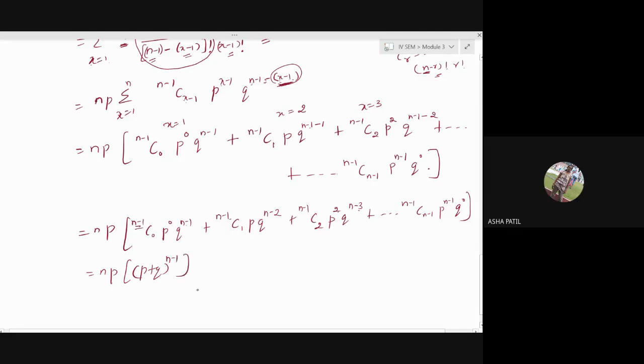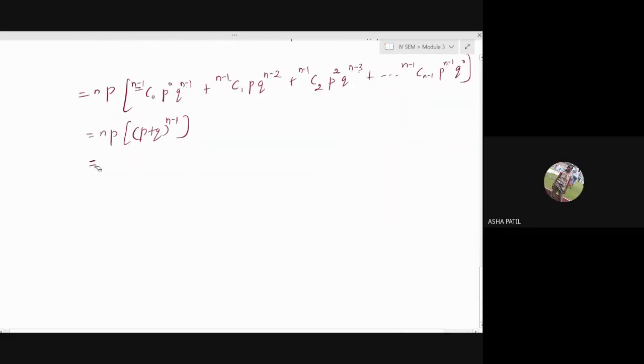Now, what is the value of p plus q? 1. Probability of success plus probability of failure. It is 1. 1 raised to anything is 1 again. So we have the mean of the binomial distribution equal to n into p, where n is the number of trials and p is the probability of success. So the mean of the binomial distribution function is the number of trials into the probability of success.